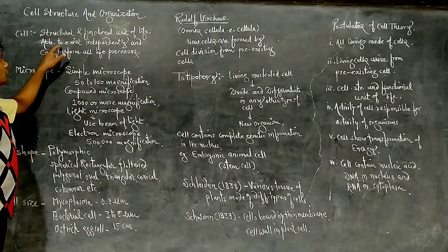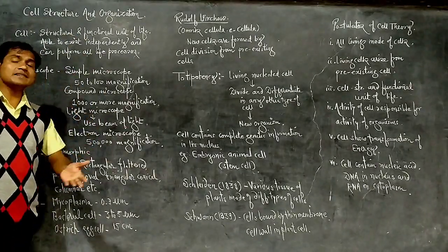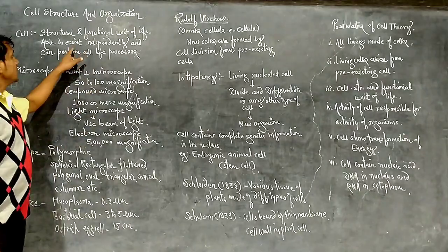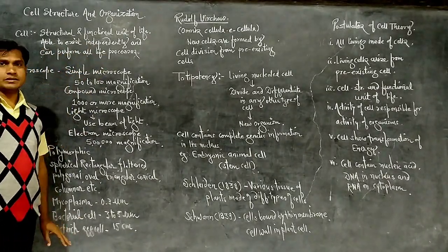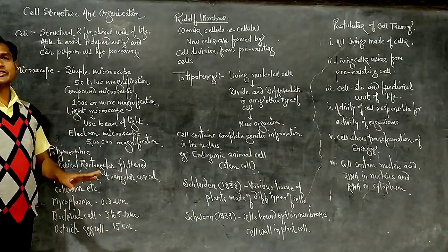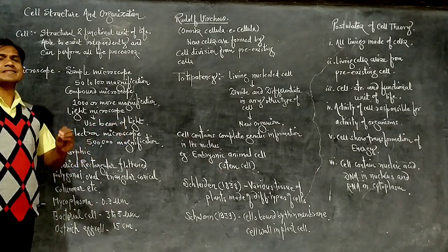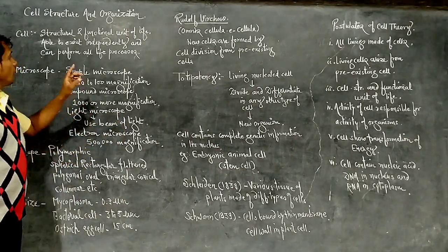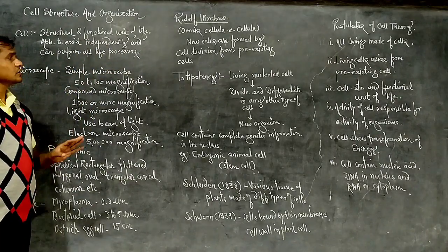Cell is able to exist independently. A single cell can independently survive and can perform all life processes. A single cell can perform respiration, excretion, digestion, all these processes which are responsible for the survival of life. So all the life processes are performed by a single cell. So this is the cell.